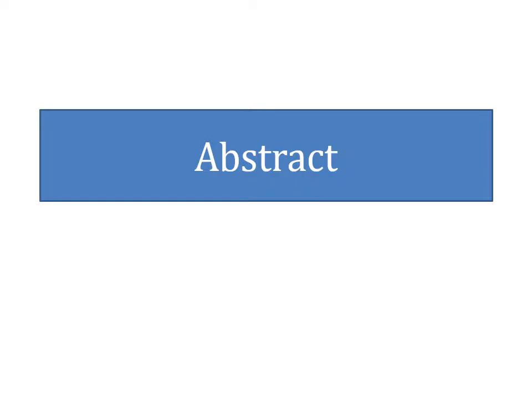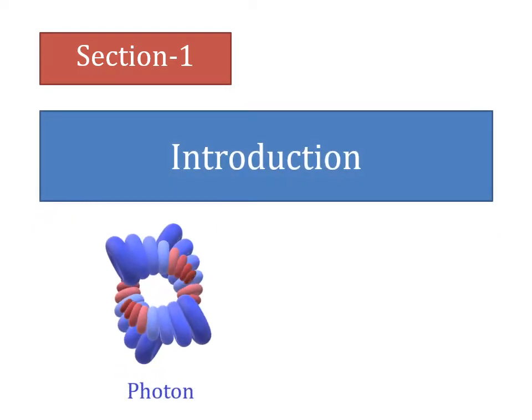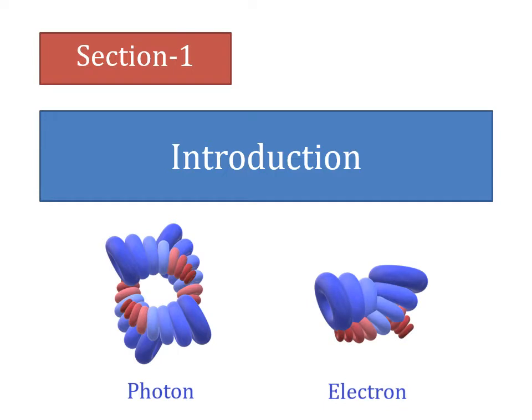In the last video, the abstract of the optimized theory of everything was covered. Now let's start with the first section, that is, the introduction of the optimized theory of everything. In this video, the introduction of the photon is covered along with the electron and their energy levels. The remaining part of the introduction is covered in the next video.